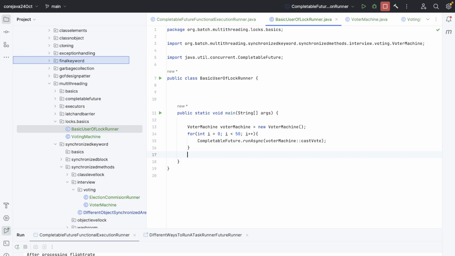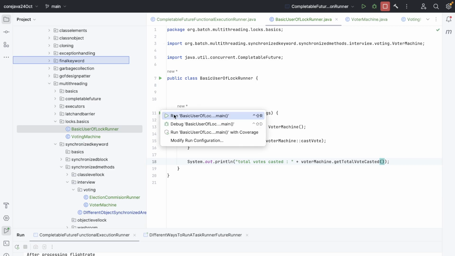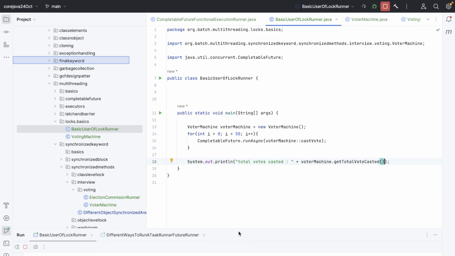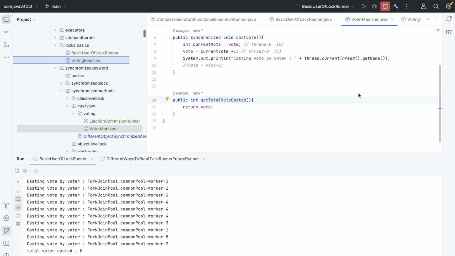And eventually after casting all the votes, let's print total votes casted, and then voting machine, get total vote cast, right? If we run this again, the thing is 0. Okay, this also.